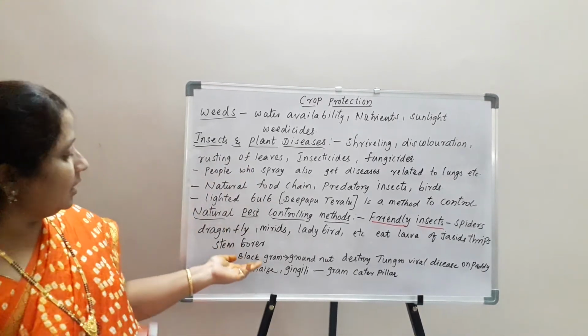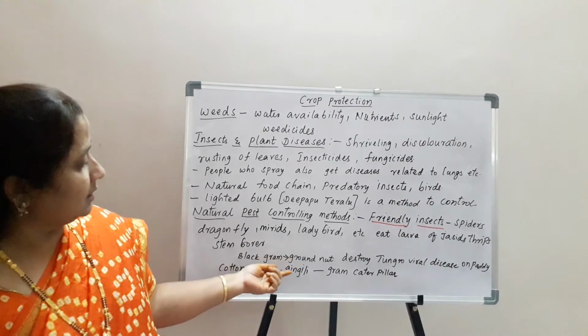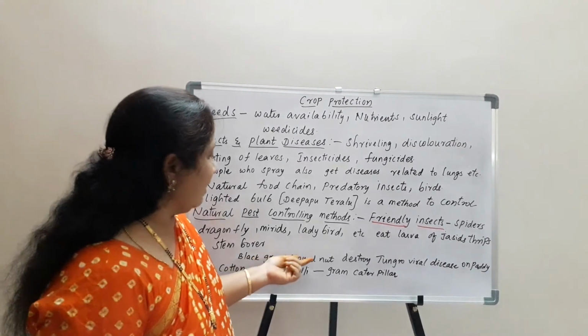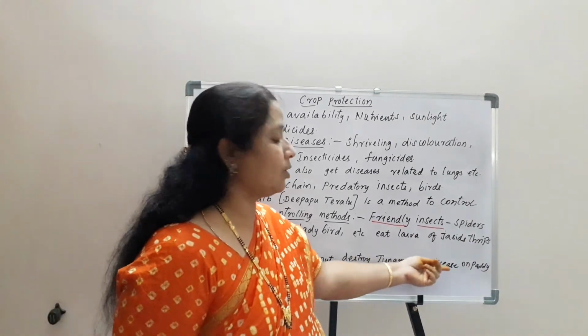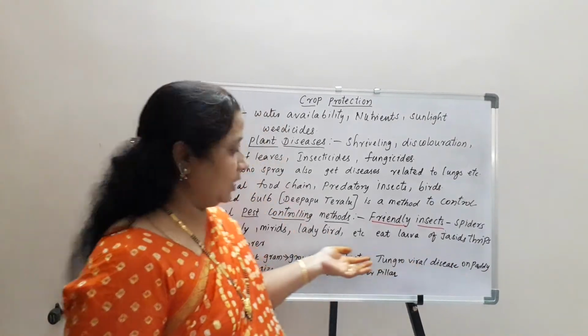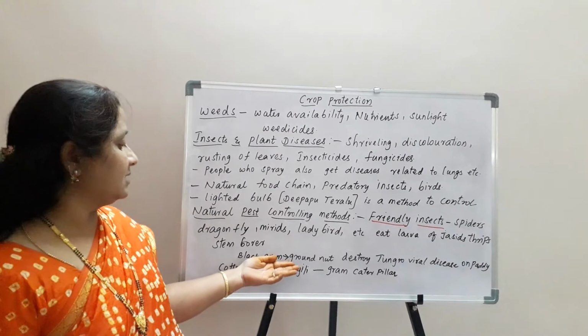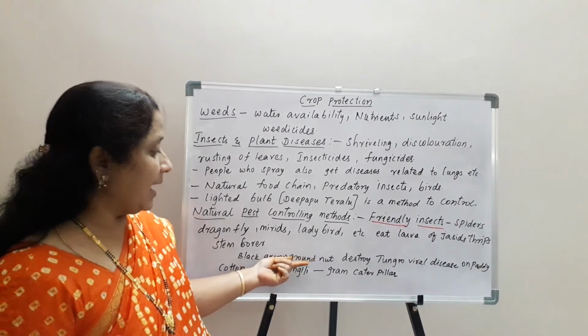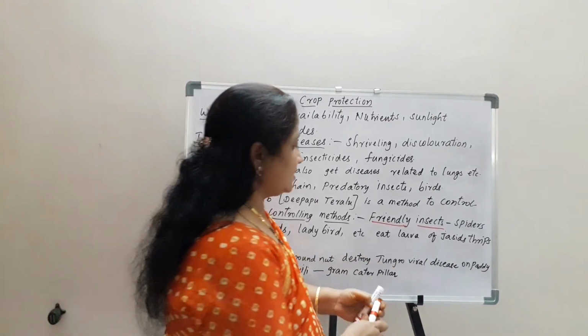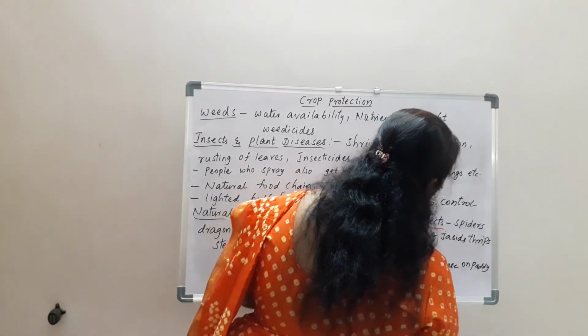For example, growing black gram and groundnut before the paddy can avoid Tungro viral disease in the paddy crop.